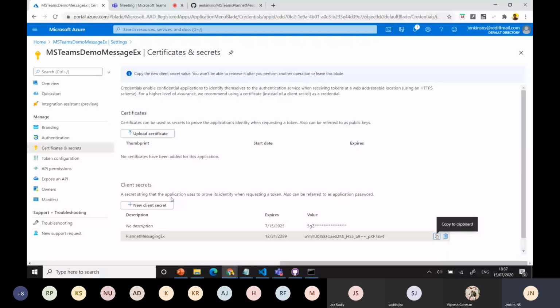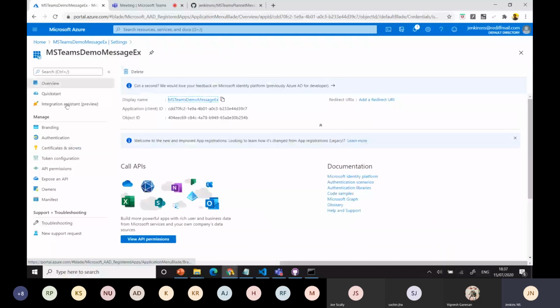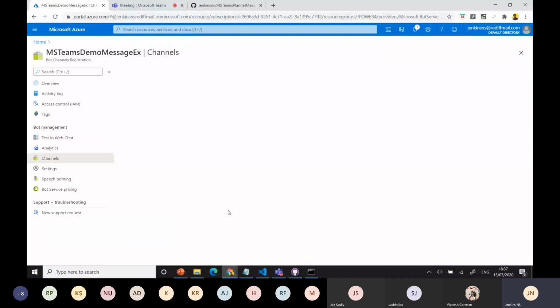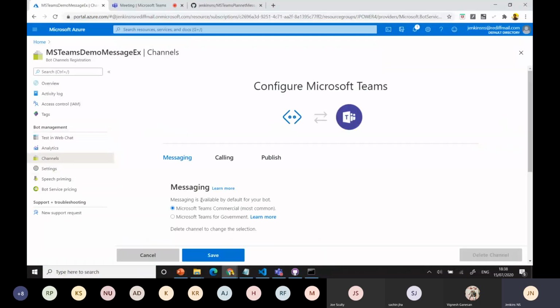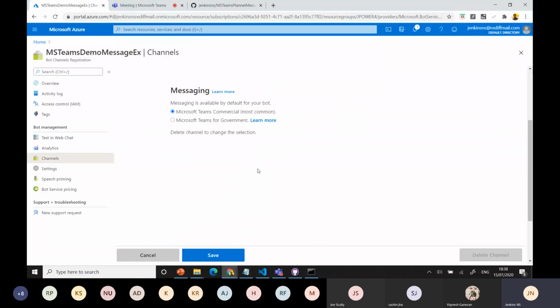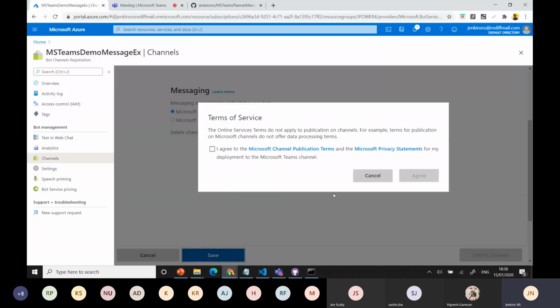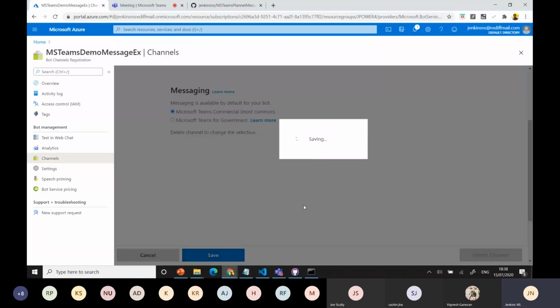Now what we want to do is publish this one. I'll go to the overview. Here the channels will be there. I'll go to my extension part. Click the channel and expose it to Microsoft Teams as well. Click the Teams part. Click save, agree, and agree.